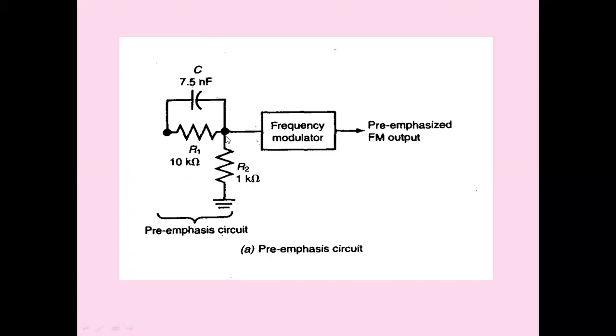So we are getting a voltage across the resistor R that is directly proportional to the frequency of the message signal. This emphasized message signal is applied to the frequency modulator, then power amplification, and it is radiated into the channel. So pre-emphasis is done before the modulation.